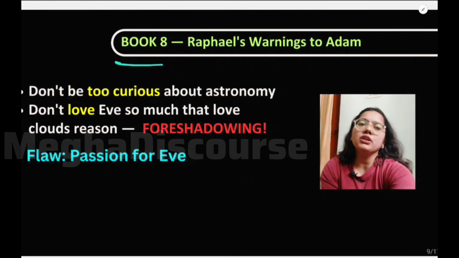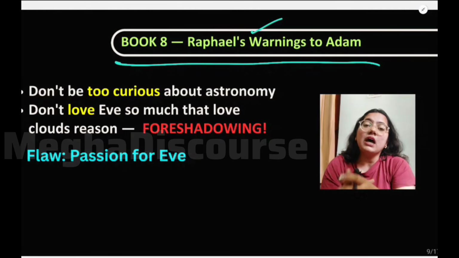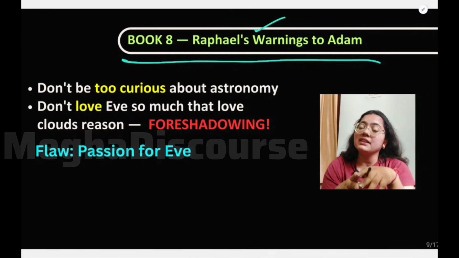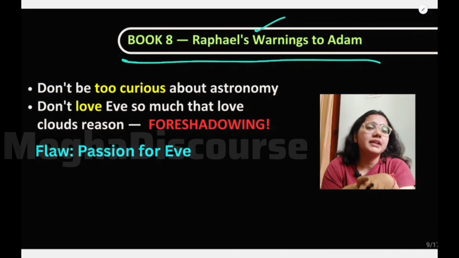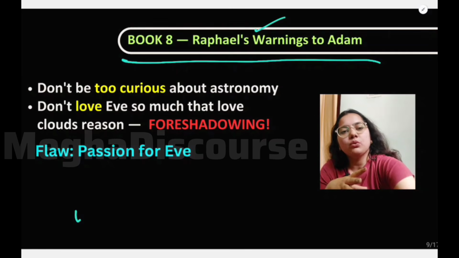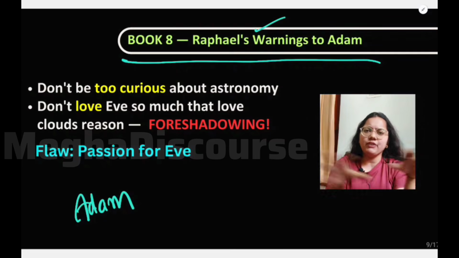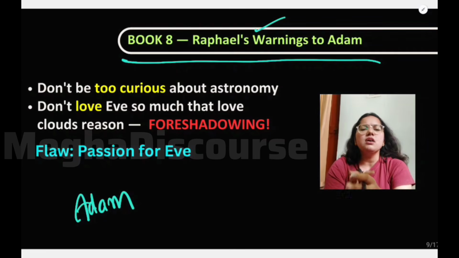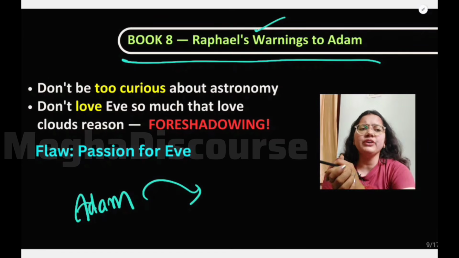Okay. Now in book number 8, what happens is that there is Raphael's warning to Adam. Now Raphael will give some warning to Adam, because Satan is about to ruin this Eden garden, humanity, or Adam and Eve, we can say. So here Adam is asking questions, because they were having a meal together. As I told you, Raphael went to Adam in order to warn him, and they were having some food together. So now Adam will ask a question of Raphael.